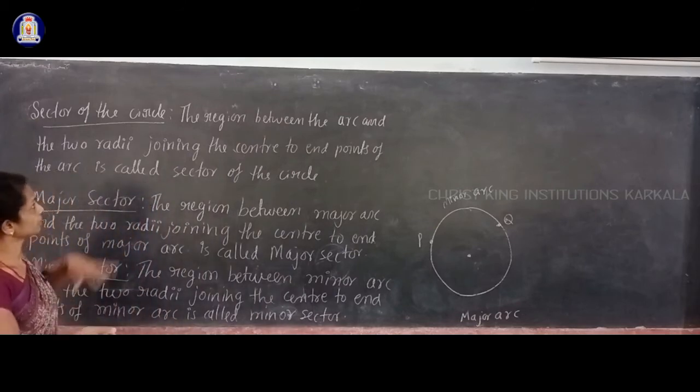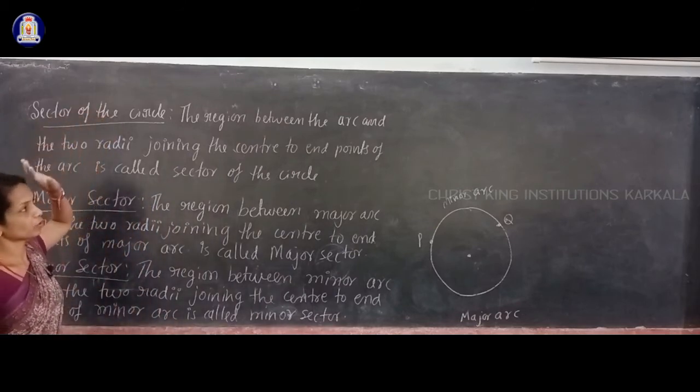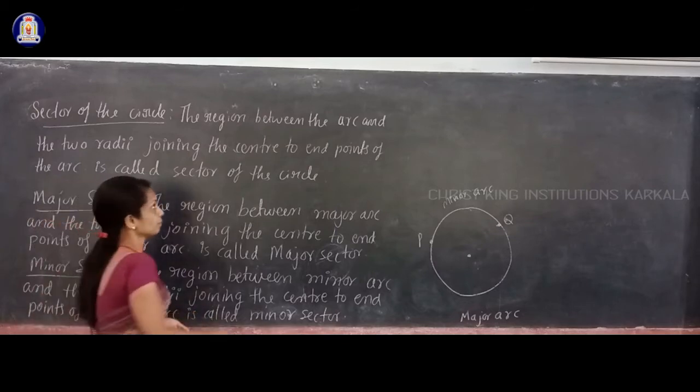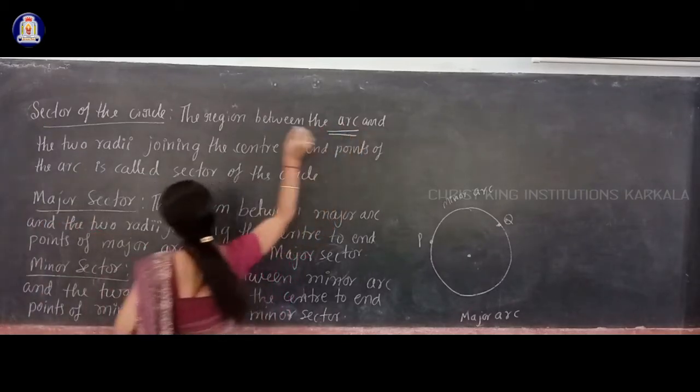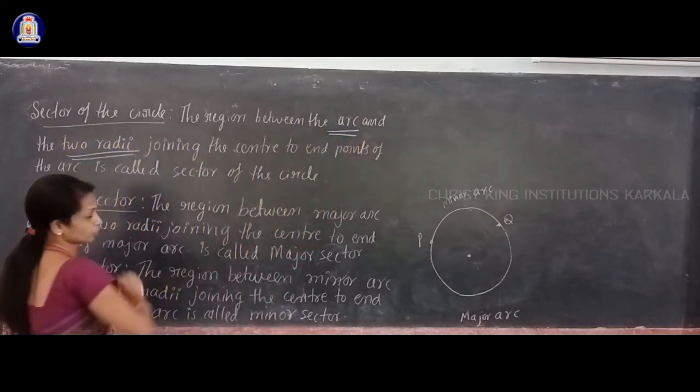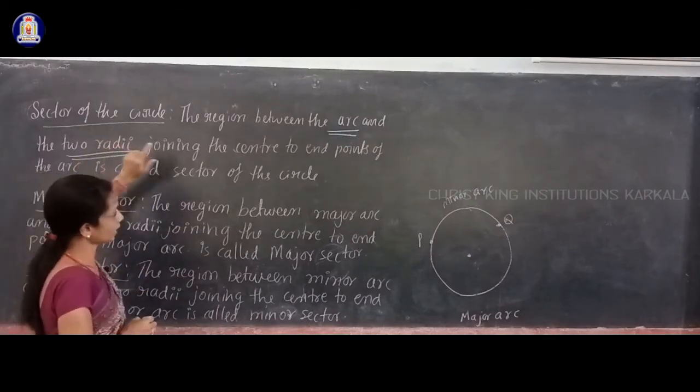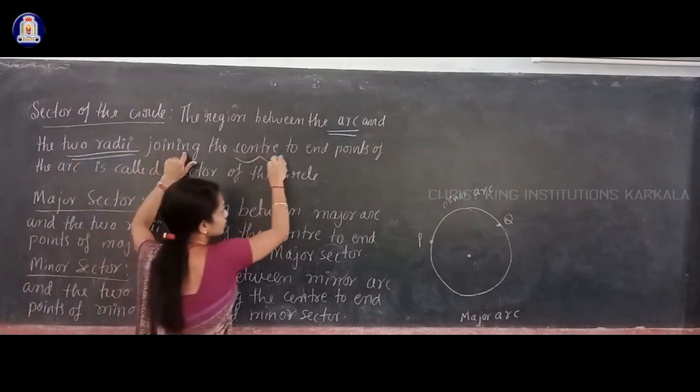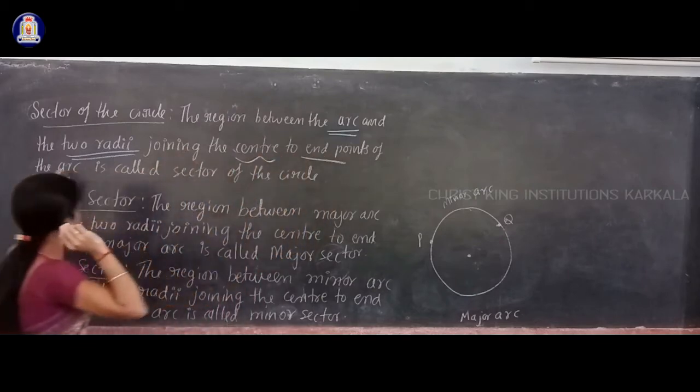Sector of the circle means that is also a region between what and what. That is the region between the arc and the two radii. How are those two radii? Those two radii are joining the center to what? To the end points of that arc.